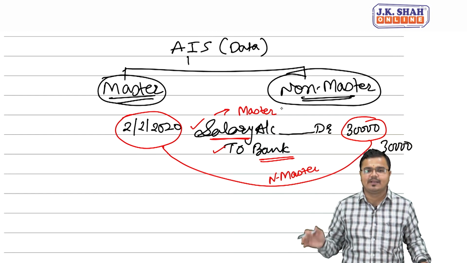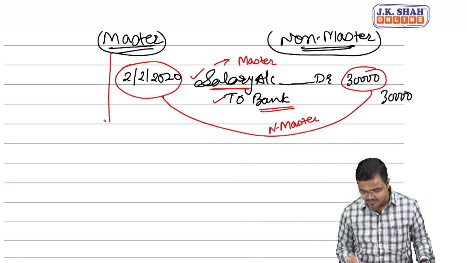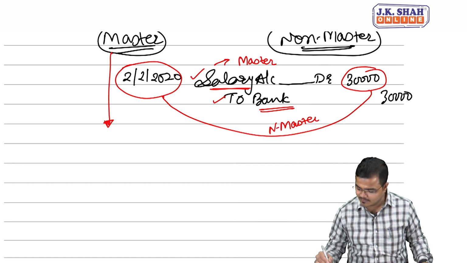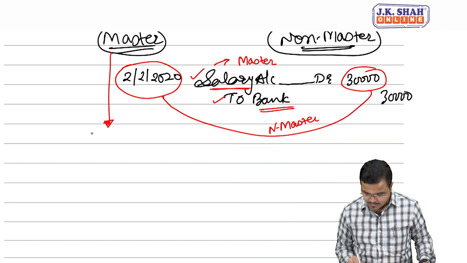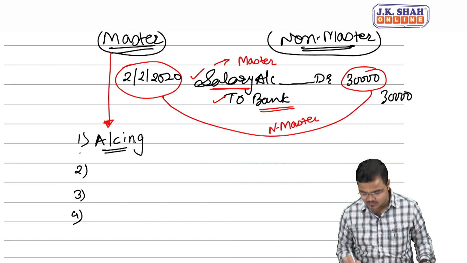Now, moving back to the question, they asked what type of data we are going to maintain. So first I explained to you the master data and non-master data. Let's see certain types of master data. There are basically four types of master data that we maintain. First one is accounting master data.